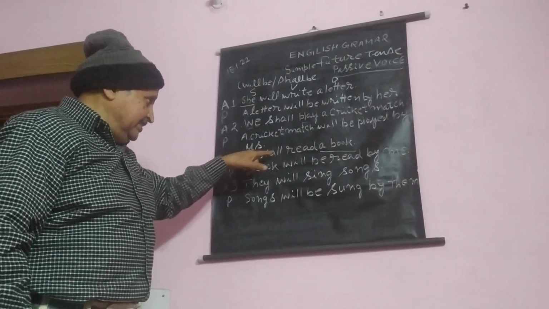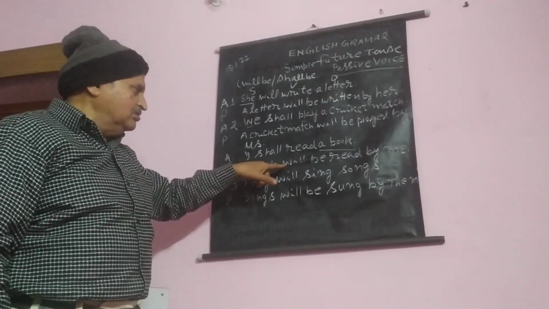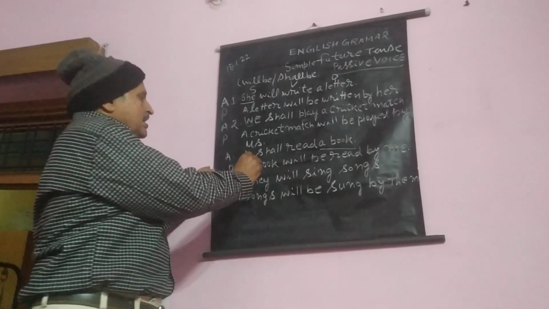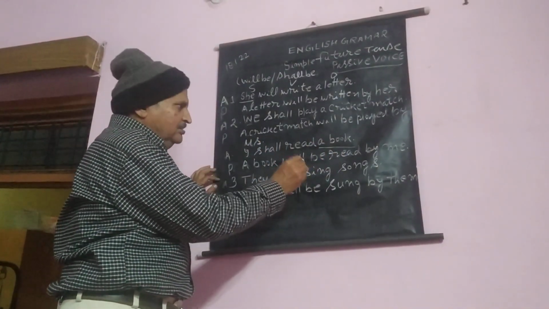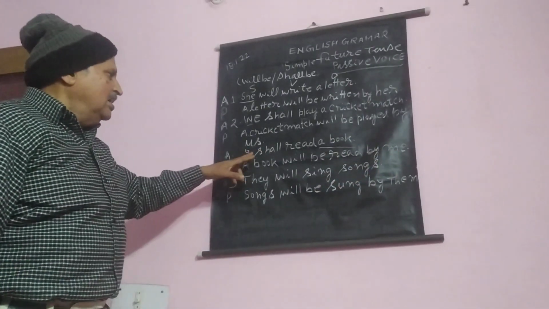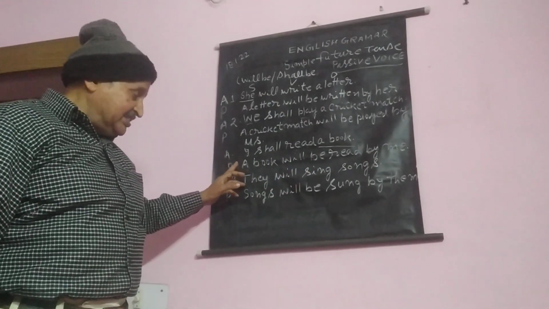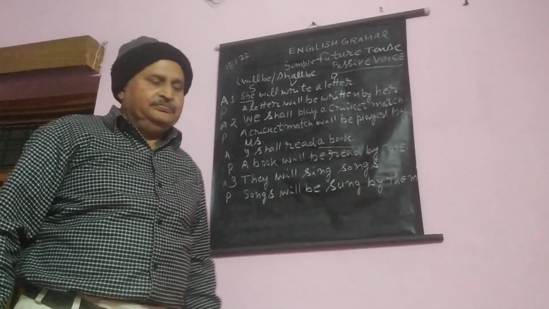In active voice, with I we use shall, but a book will take will. A book will be read, third form of read, by I's object, me. I shall read a book, passive voice becomes a book will be read by me.